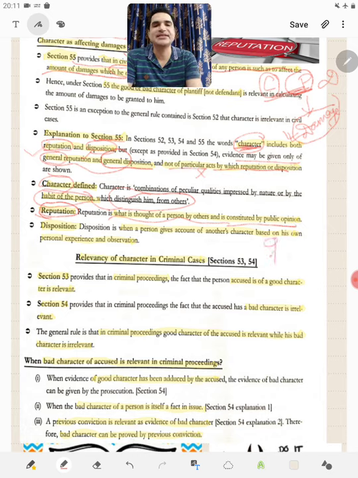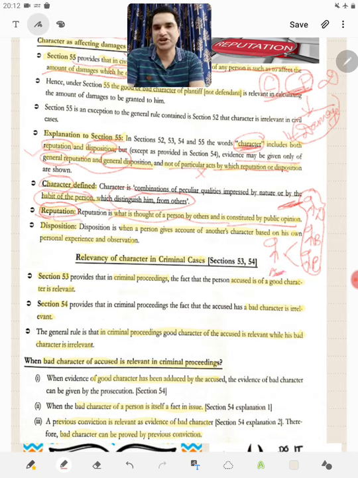So if this is a person A, and there is a certain opinion about him by B, a certain opinion about him by C, a certain opinion about him by D, then the general thing or the common thing between what D, B, C think about A is his general reputation.